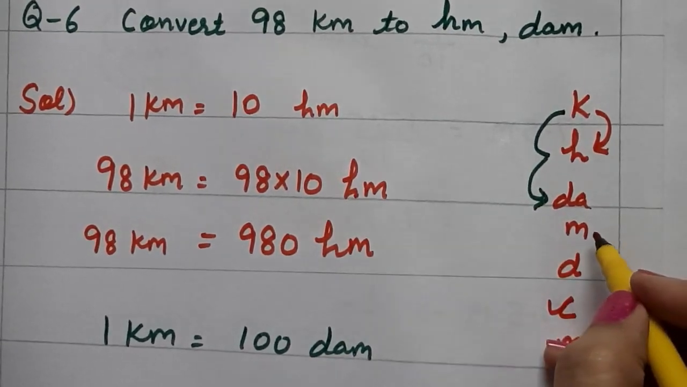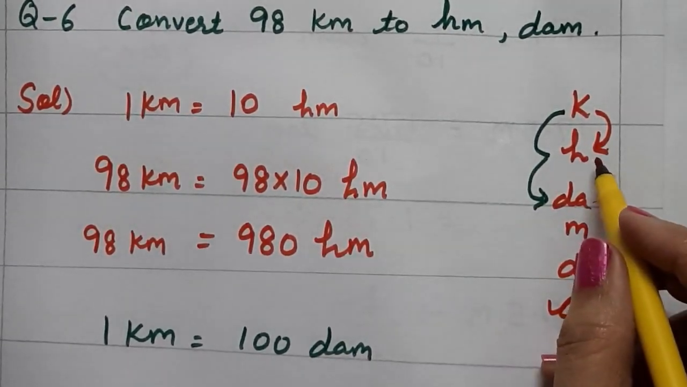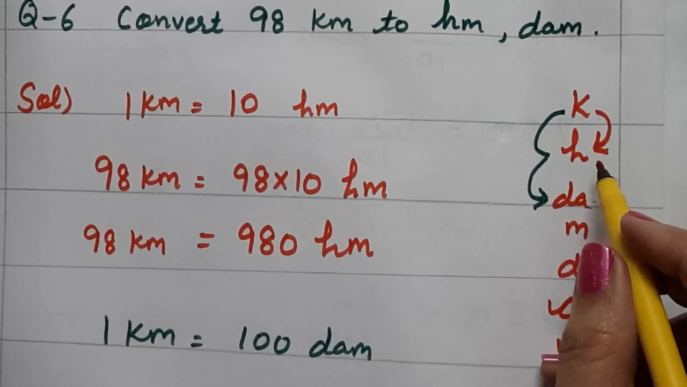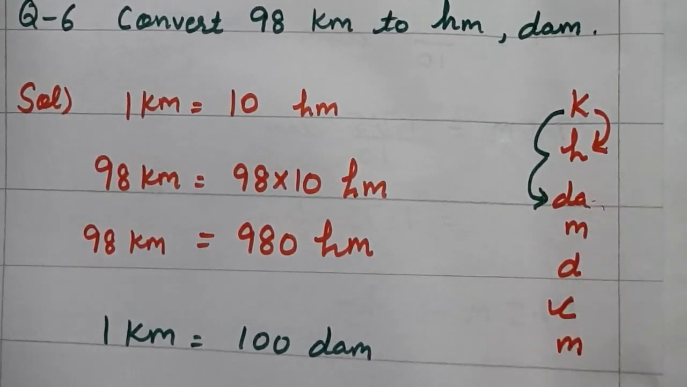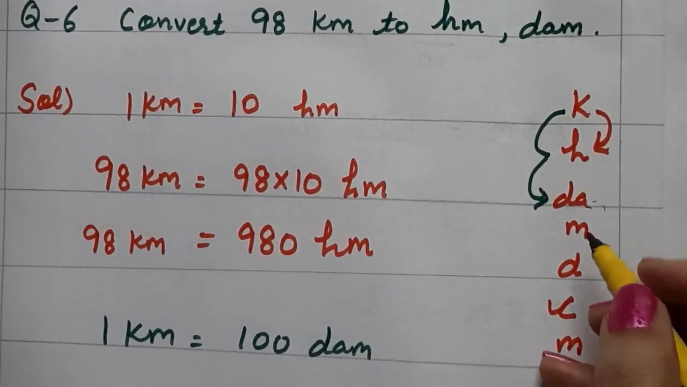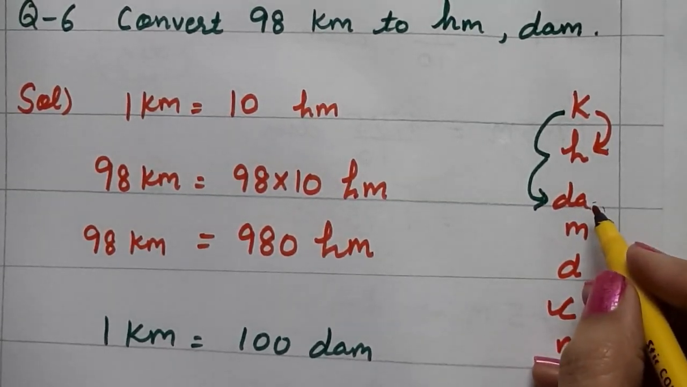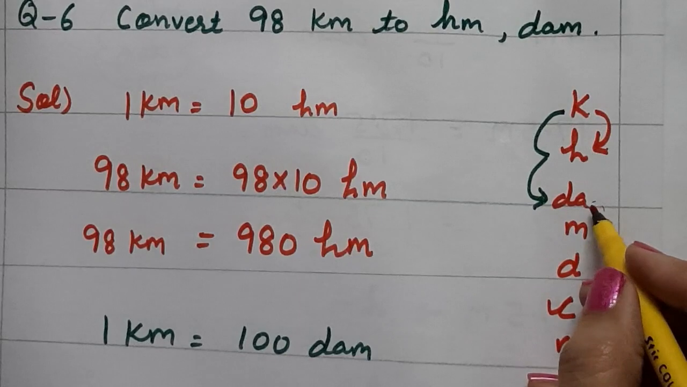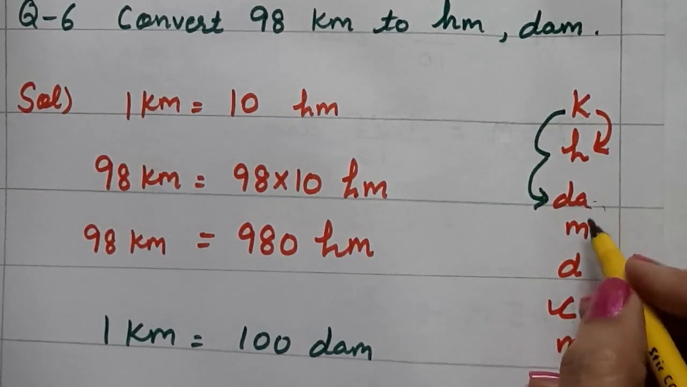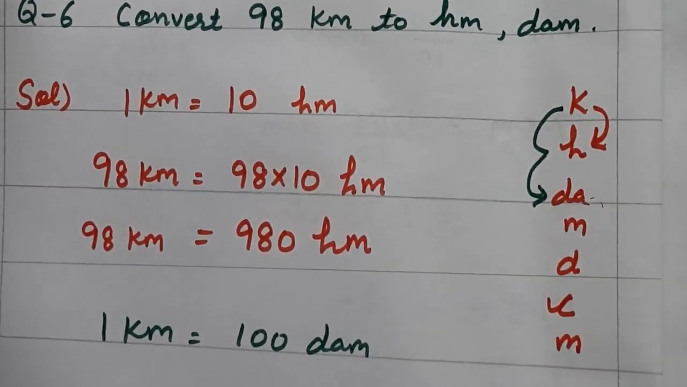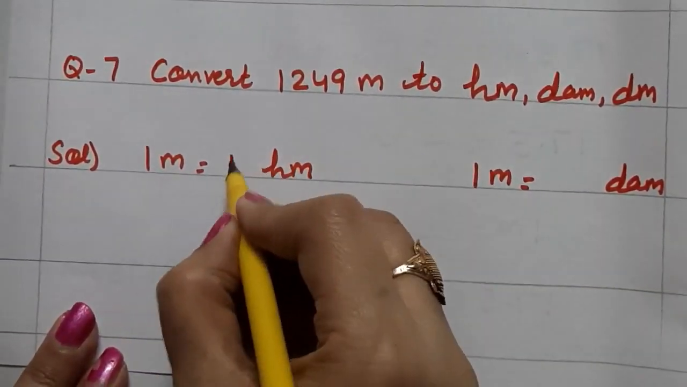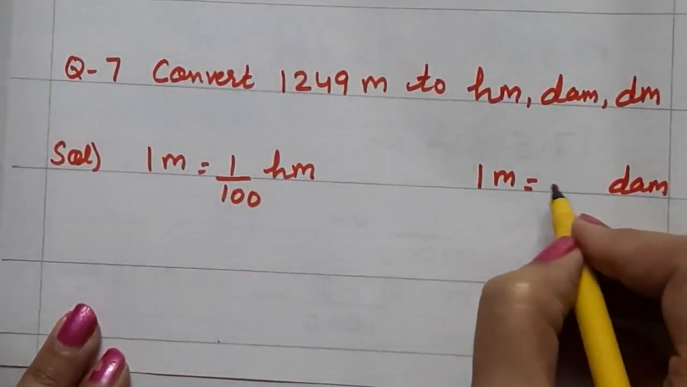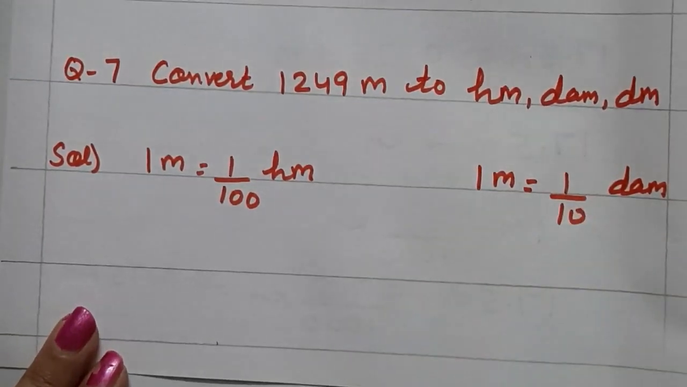Meter to hectometer, 1 and 1, 2 steps above. So 1 meter is equal to 1 upon 100 hectometer. And 1 meter is how much decameter? 1 step above we are going. 1 meter, 1 upon 10 decameter. Understood? So we have got our formulas. 1 upon 100 and 1 upon 10.